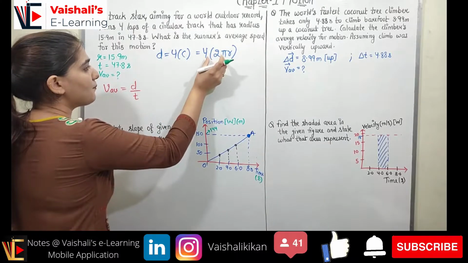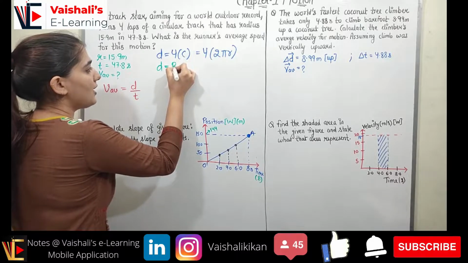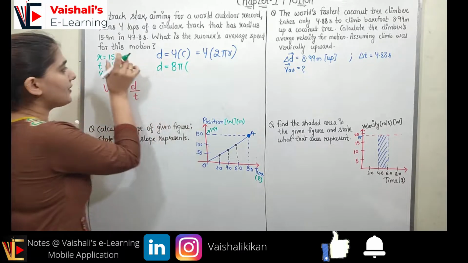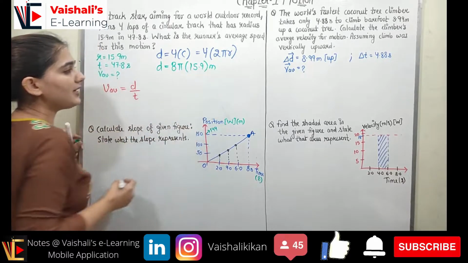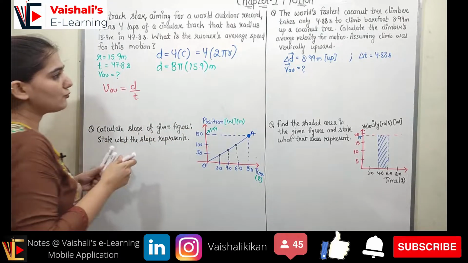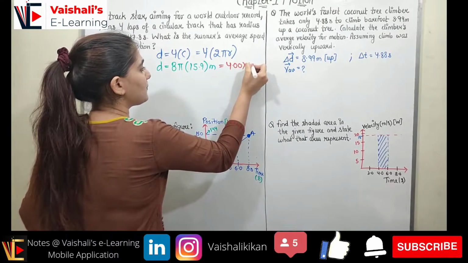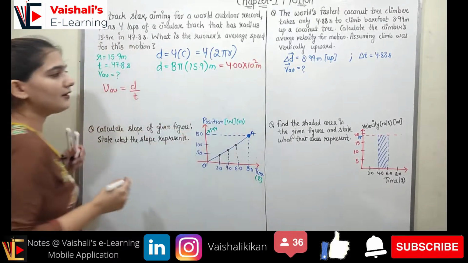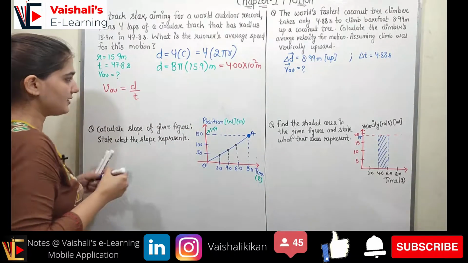So now when I put the value of r, the total distance traveled will be equal to 8 into pi into r. R is given, it is 15.9 meter. Right, so now it will come out to be nearly equal to 4.00 into 10 raised to power 2 meter. Right, so he has traveled 4 into 10 raised to power 2 meter distance.